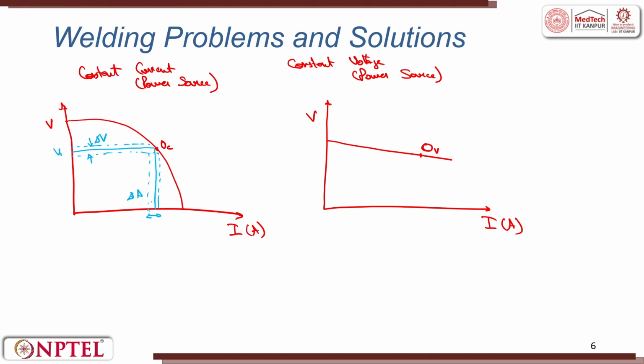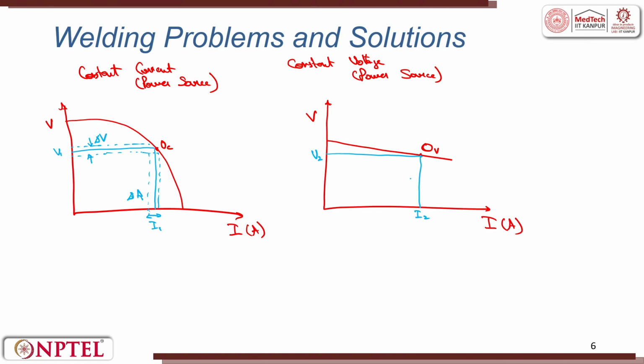This is small. However, in the case of the constant voltage at point OV, if suppose there is a small change in voltage, let me first locate the points. This is voltage V2 and current I2. I will name this as current I1.